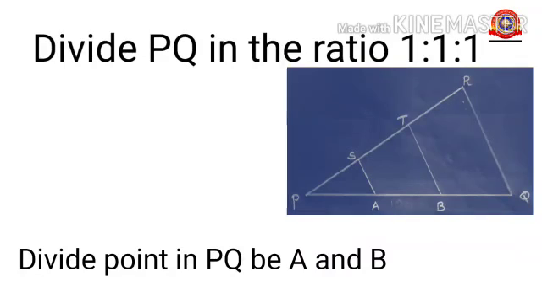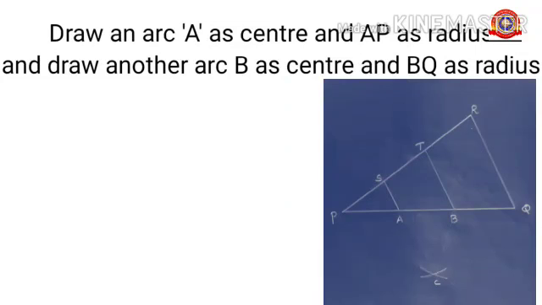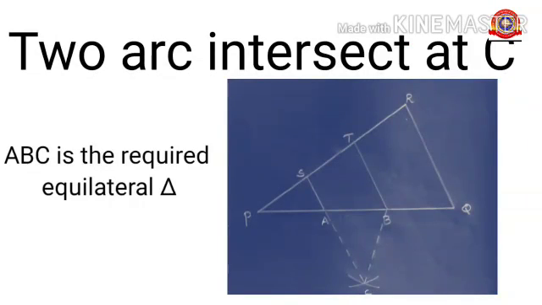Let the divided points in PQ be A and B. Then draw an arc with A as center and AP as radius and draw another arc with B as center and BQ as radius. Let the two arcs intersect at C. Here, ABC is the required equilateral triangle, right?